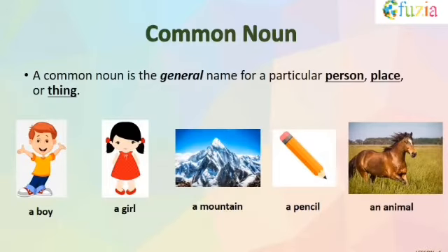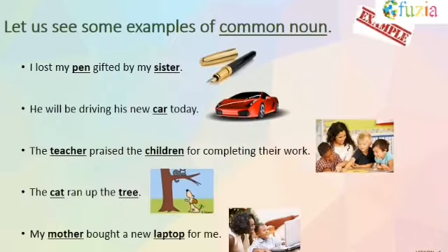Moving on. Now we'll define common noun and understand it with some examples. So what is a common noun? A common noun is a general name for a particular person, place or thing, like a boy, a girl, a mountain, a pencil, an animal. So let us see some examples of common noun.